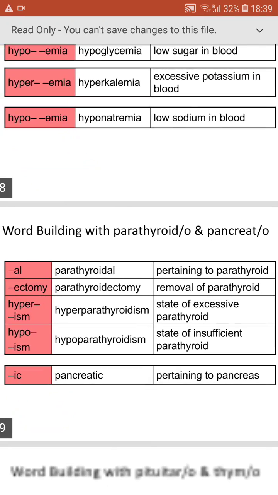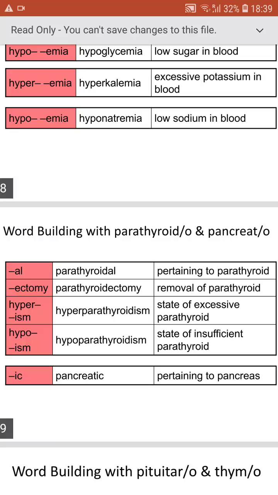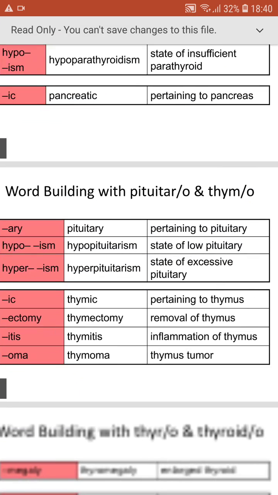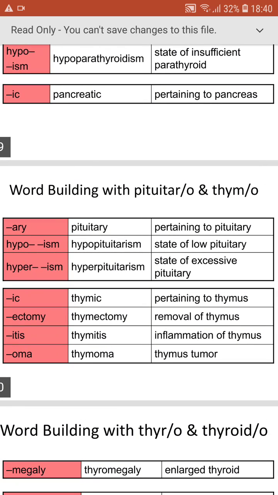And next, parathyroidal, pertaining to parathyroid gland. Parathyroidectomy, removal of parathyroid. Hyperparathyroidism, a state of excessive parathyroid. Hypoparathyroidism, a state of insufficient parathyroid. And next, pancreatic, which is pertaining to pancreas or anything related to pancreas. And pituitary, which means pertaining to the pituitary. Hypopituitarism, a state of low pituitary. Hyperpituitarism, a state of excessive pituitary.